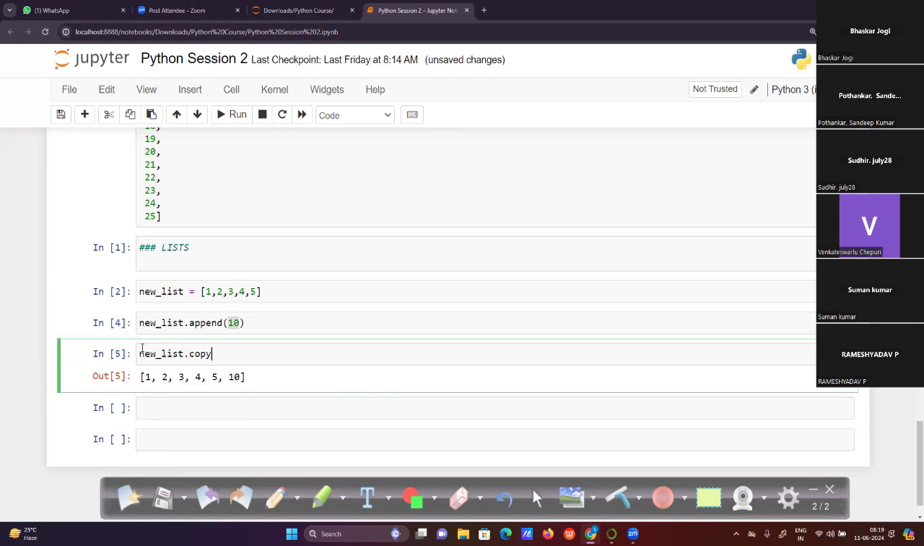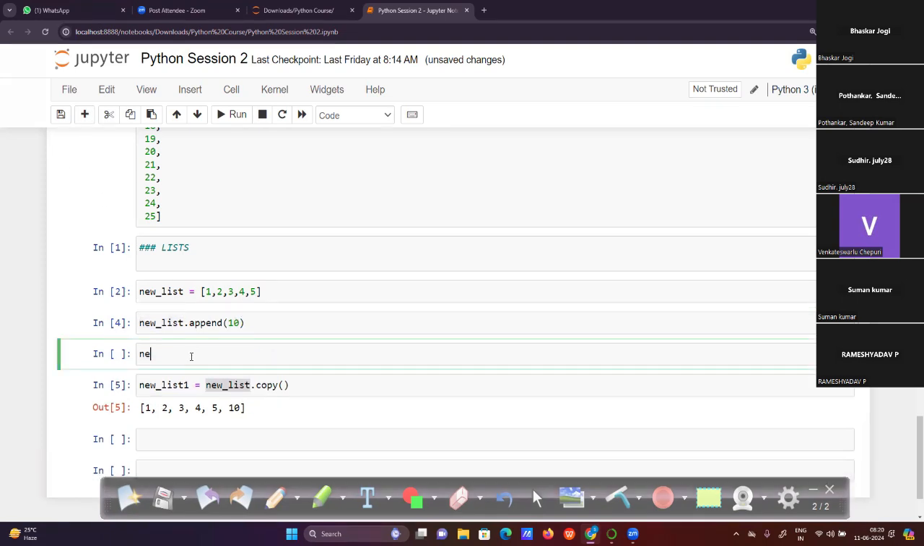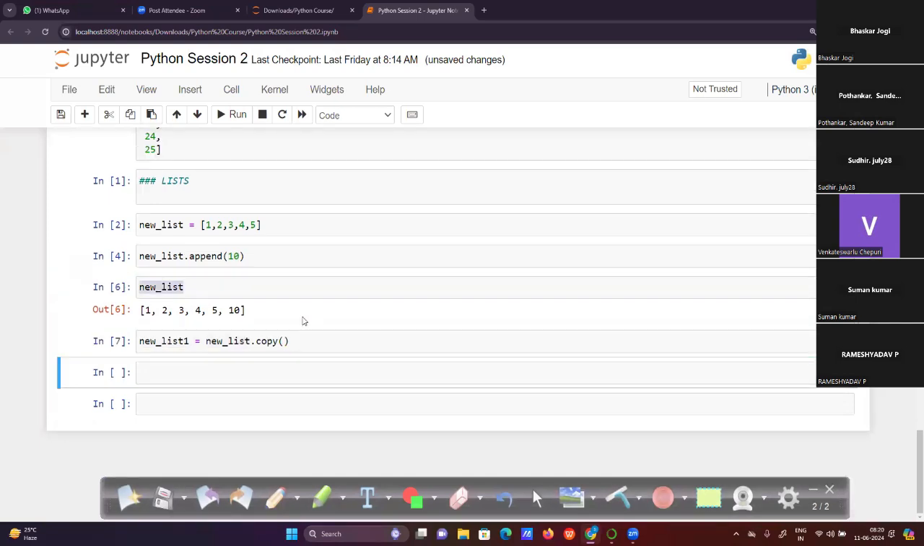Copy works like this. For example, I have new list 1 equals new list dot copy. This is the method with which I'm creating a copy of the new list. This is the list which represents 1, 2, 3, 4, 10. Actually, it is created, right? Let's run here. So the value 10 also exists, and we are copying this list into new list 1. Now I'm running this code.